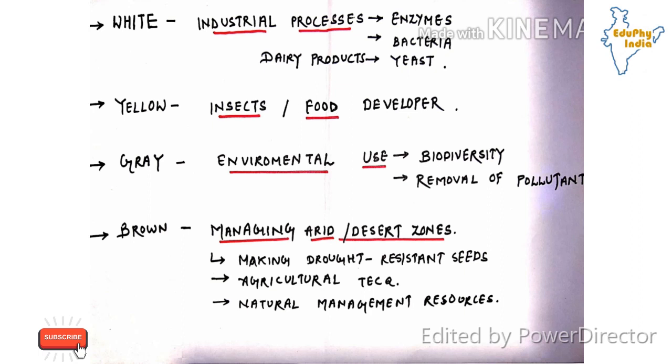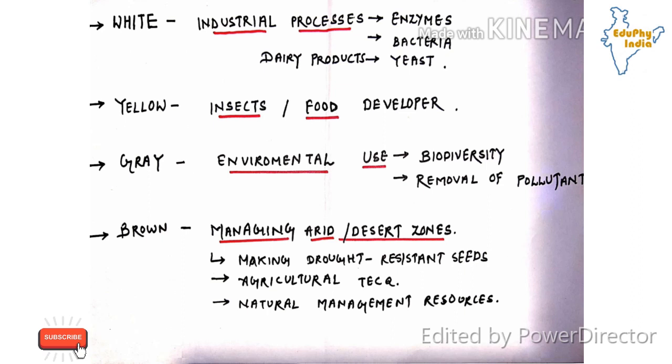That is possible using brown biotechnology, making drought resistant seeds, agricultural techniques, and as a result there will be natural resource management. So all these things are included in brown biotechnology where the soil is not so fertile and faces very little water.